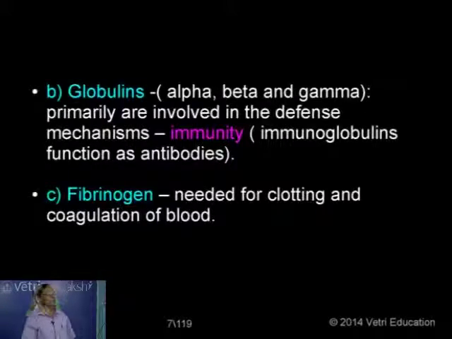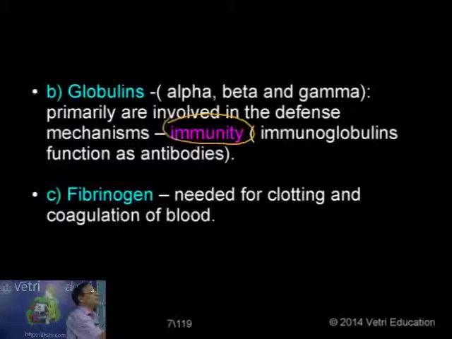Then globulins. We have different types of globulins. Globulins are involved in transport as well as acting as a defense mechanism. We have alpha globulin, beta globulin, and gamma globulins. These globulins mainly take part in the defense mechanism of the body, that is, giving resistance to the body, namely the immunity power.